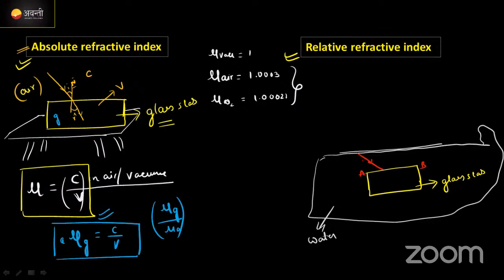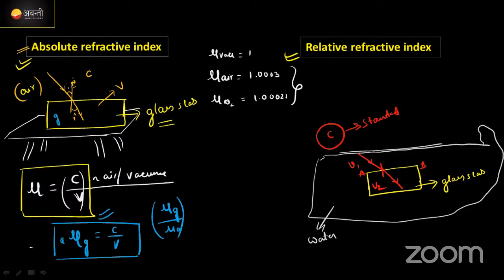The speed of light here, I don't know, so I'm going to call it V1, because in air the speed of light is c, which is the standard. Here I don't know. And when it enters the glass, refraction happens, and here the velocity reduces once more. Here the velocity is V2.